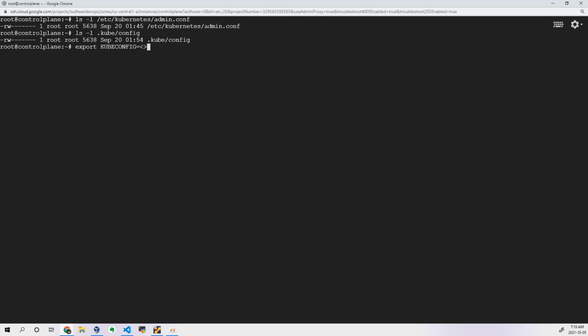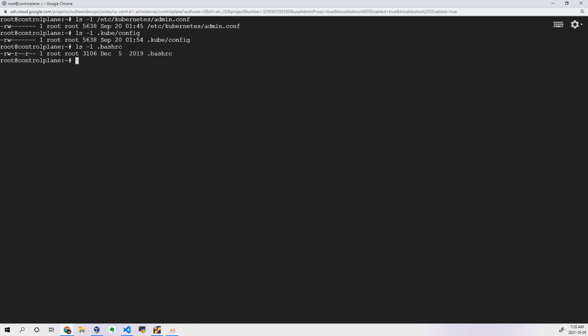Instead of executing this command every time, you can store it in the bashrc file. Whenever the terminal is loaded, it will execute all the commands written in this file. So you can store your export KUBECONFIG equal to that path command in the bashrc file, and that will solve your problem instead of executing the command each and every time. So this is the basic way of understanding your config file.